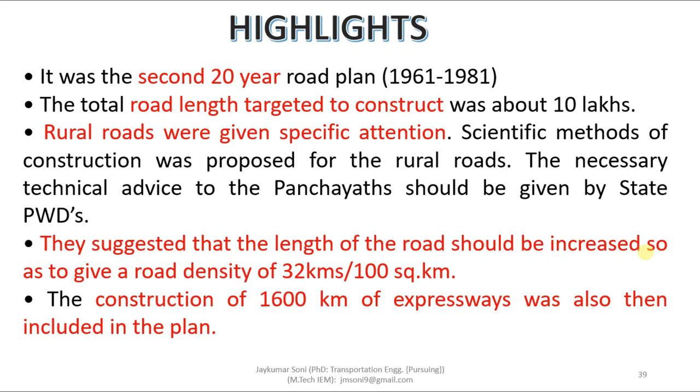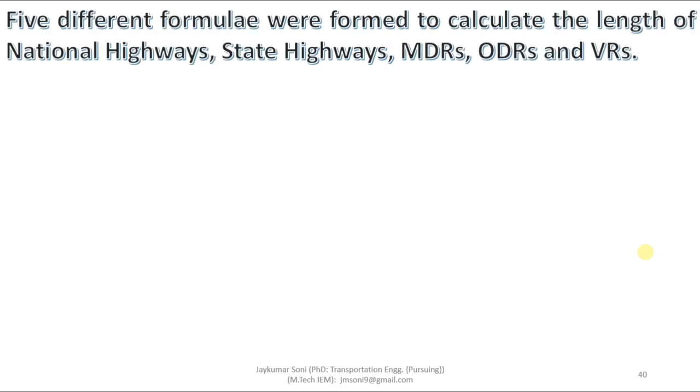They suggested that the length of the road should be increased to give a road density of 32 kilometers per 100 square kilometers, which was 16 kilometers per 100 square kilometers in the first 20-year plan. In the second 20-year plan, it was modified to 32 kilometers, meaning double that of the first 20-year plan. The construction of 1600 kilometers of expressway should also be included in the plan.